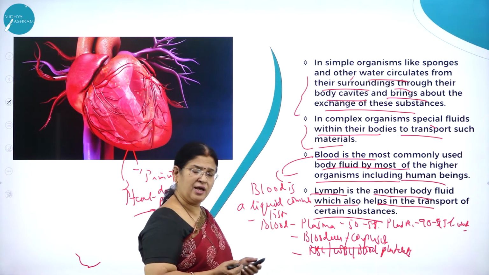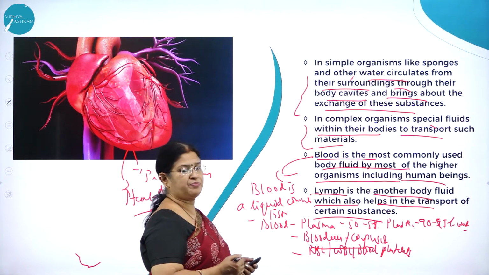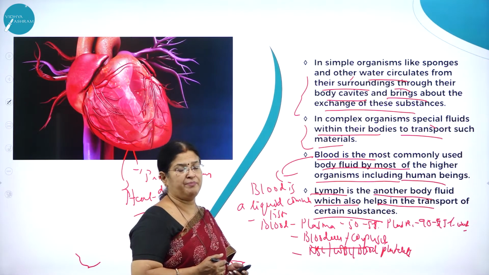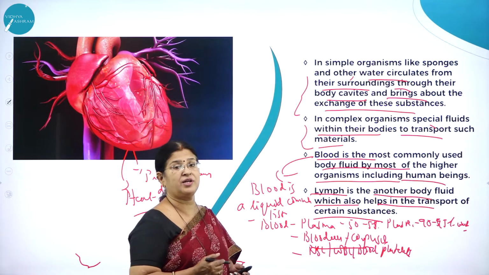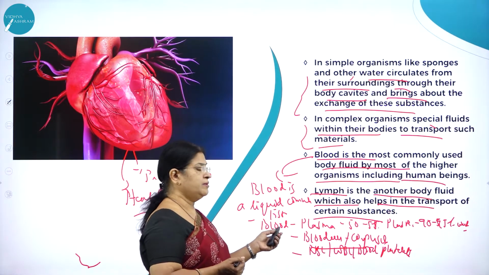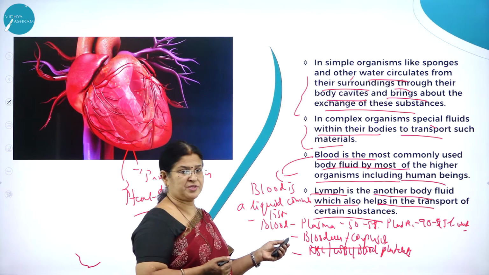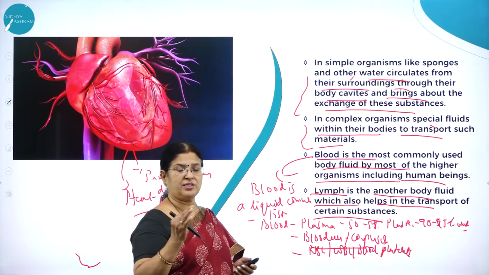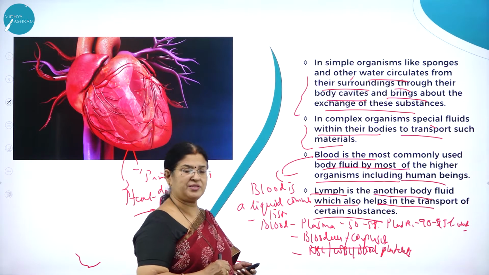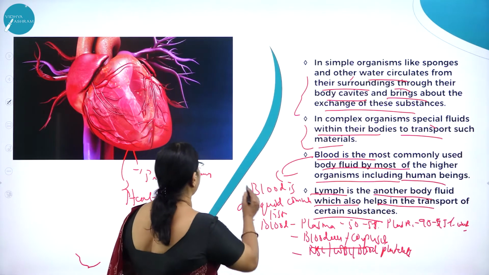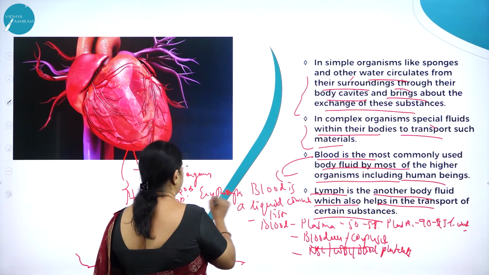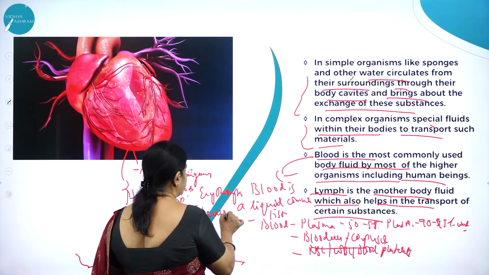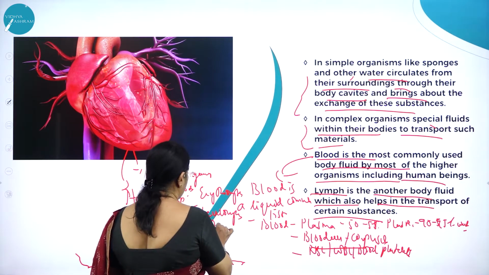Blood is a liquid connective tissue; the liquid part is called plasma, and plasma without clotting factors is called serum. Then it has blood cells or corpuscles, and the three very important blood cells are RBC or erythrocytes, leukocytes and thrombocytes.